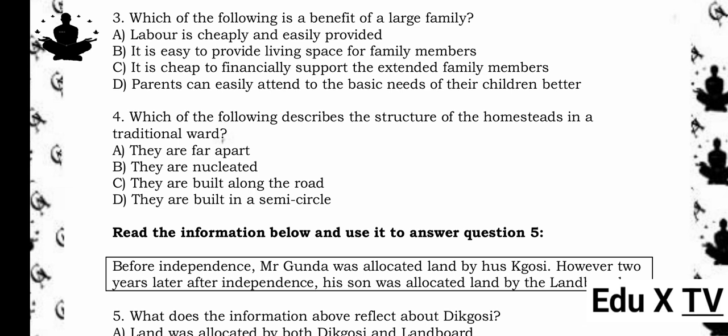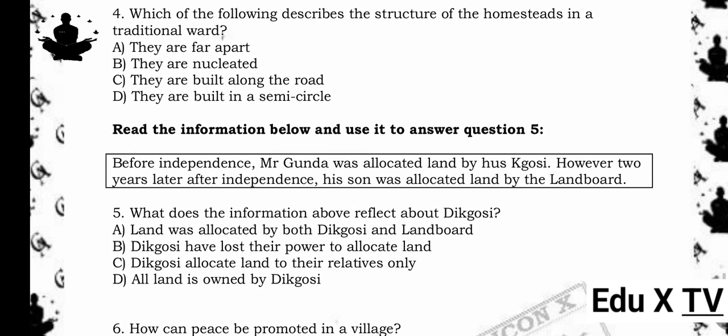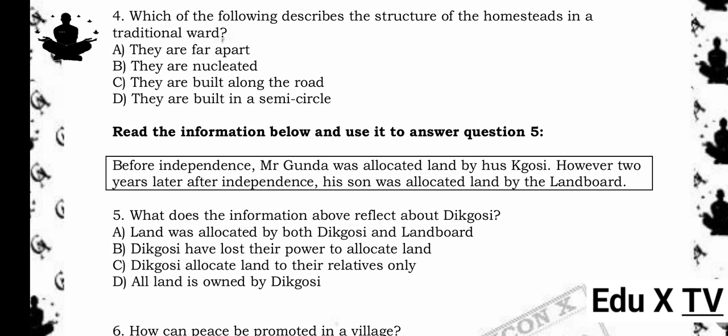3. Which of the following is a benefit of a large family? A. Labor is cheaply and easily provided. B. It is easy to provide living space for family members. C. It is cheap to financially support the extended family members. D. Parents can easily attend to the basic needs of their children better. The answer is A. Labor is cheaply and easily provided. Reason being, large families benefit from having more hands to work, especially in farming and household chores.